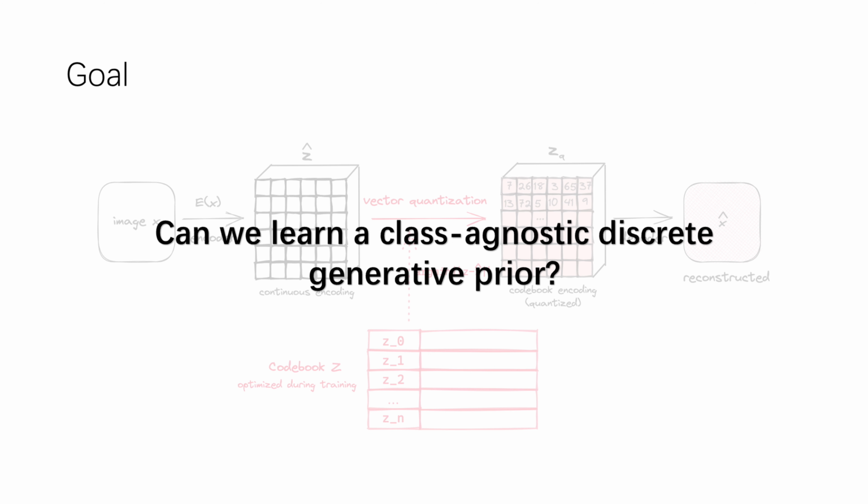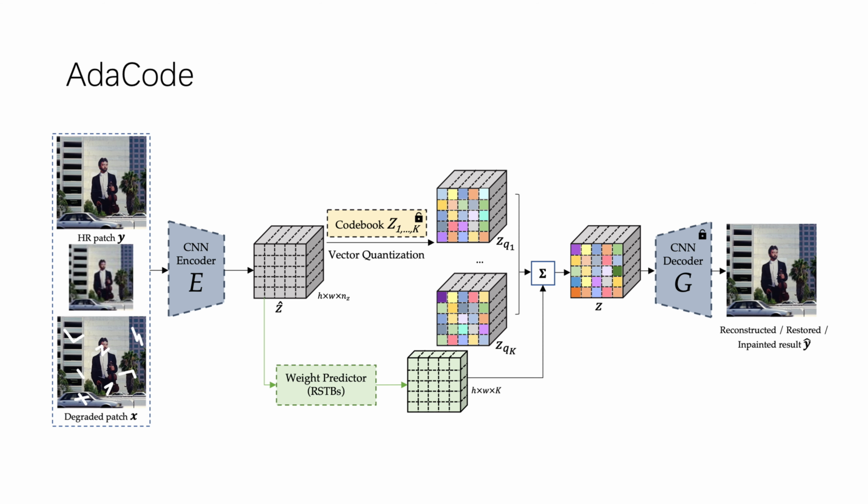To leverage the efficient discrete codebooks and improve their expressiveness for general images, we aim to study the class-agnostic codebook for arbitrary image representations. We propose AdaCode, a novel approach to learn image adaptive codebooks for class-agnostic image reconstruction and restoration. Instead of learning a single codebook for each image category, we learn a set of basis codebooks. Given an input image, our model learns a weight map and computes a weighted combination of these basis codebooks for adaptive image restoration. Intuitively and empirically, this creates a more flexible and expressive discrete generative prior than previous work.